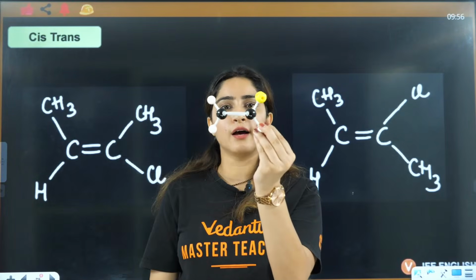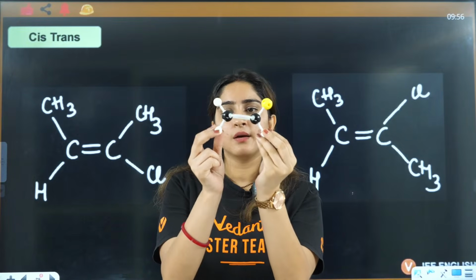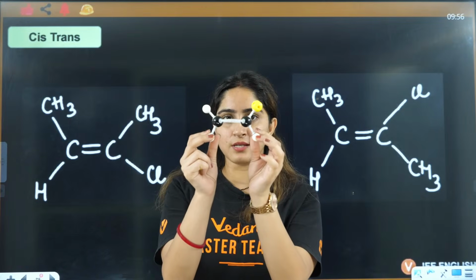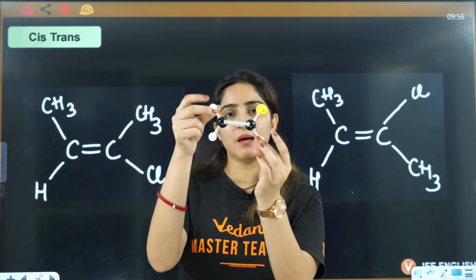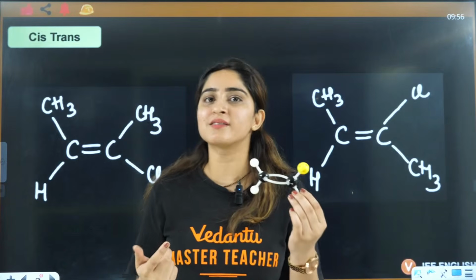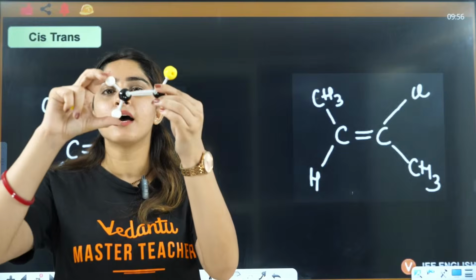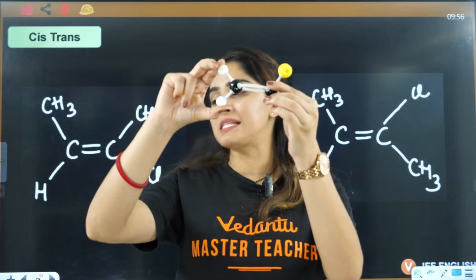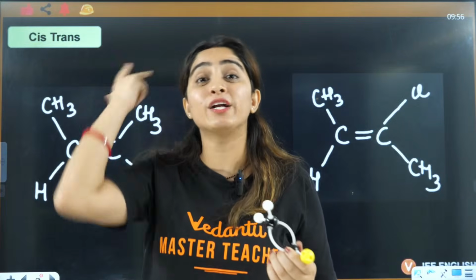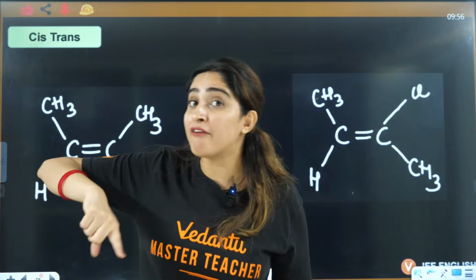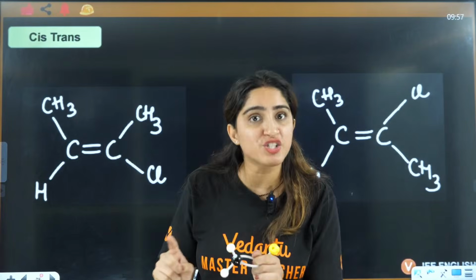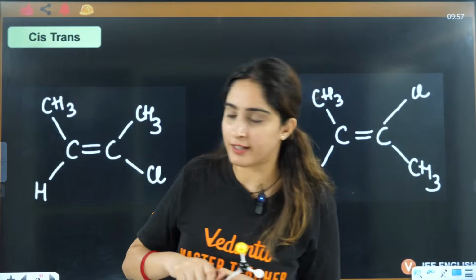Is this cis or trans? Some students say, ma'am, they are on the same side, this is cis. Some will say, ma'am, they are on the opposite side, they are trans. But this is not showing cis and trans. Why? Because the same carbon has two same groups, so it is not GI only. If it is not GI, then what's the point of cis and trans? First, you have to check whether it is showing GI or not. If it is showing GI, only then it can be cis and trans.